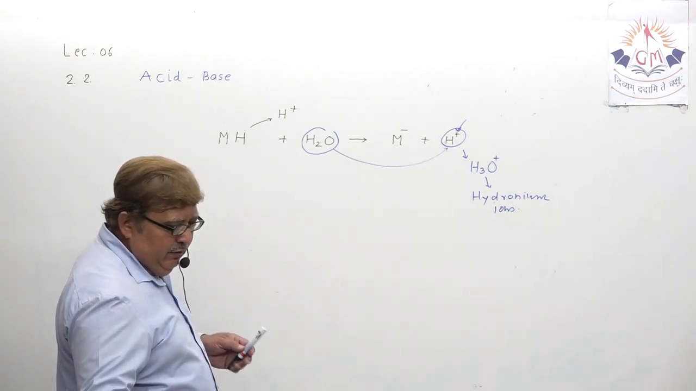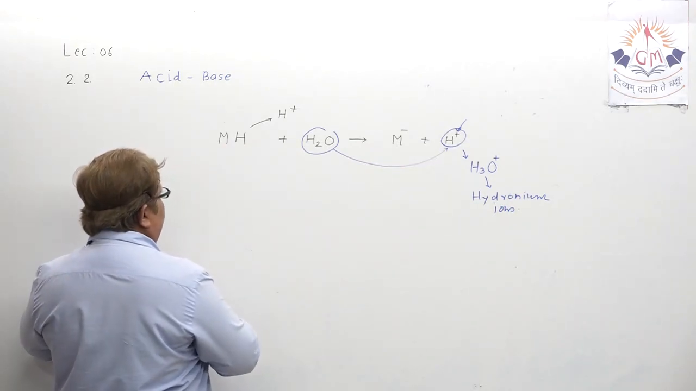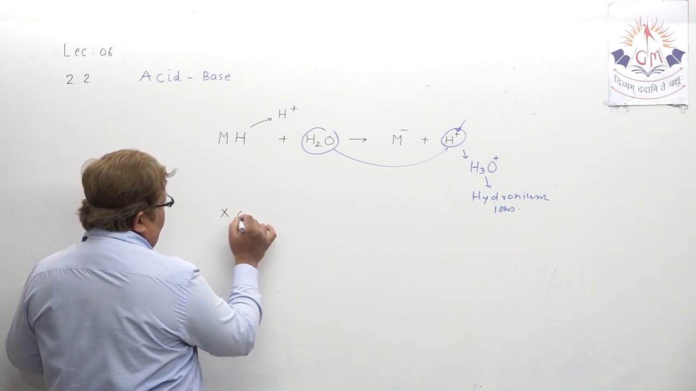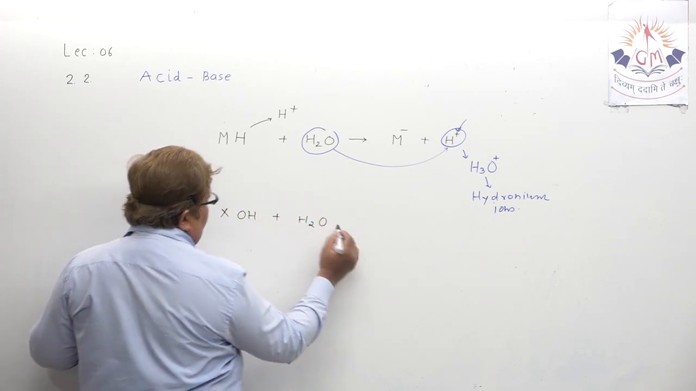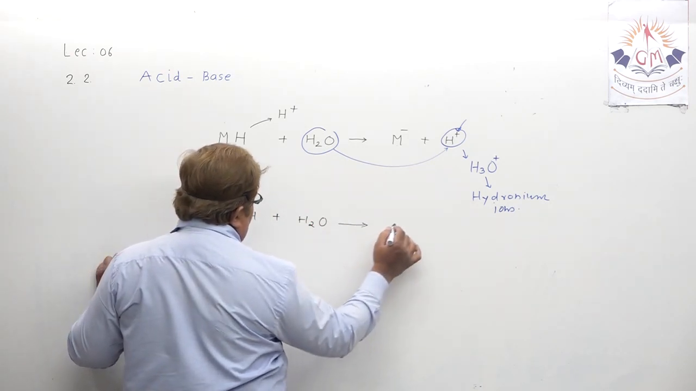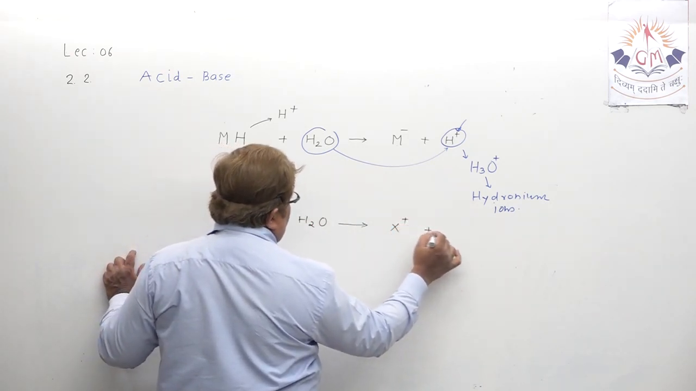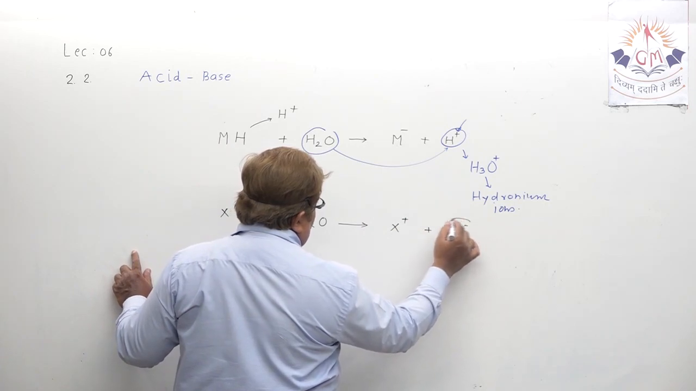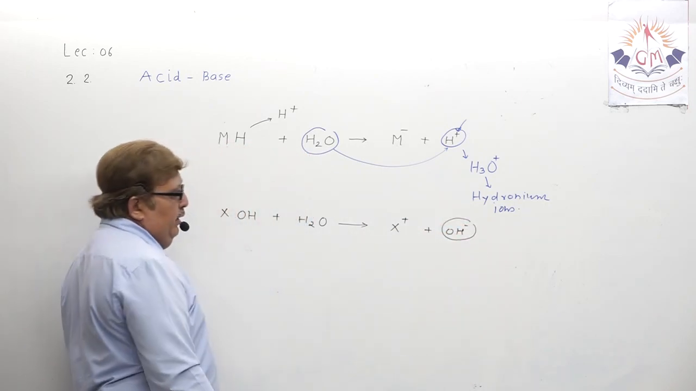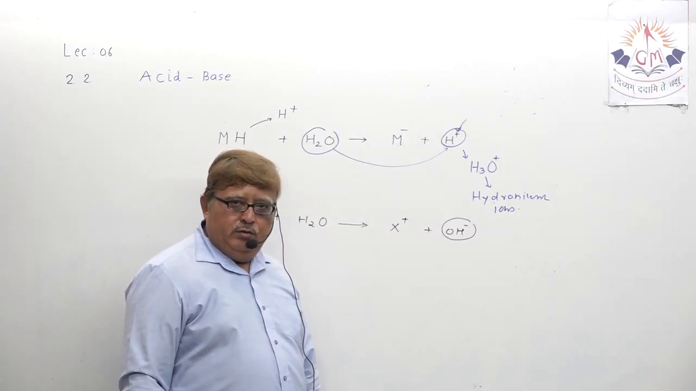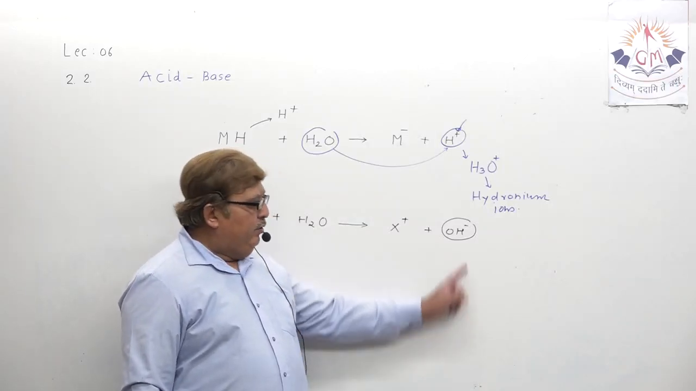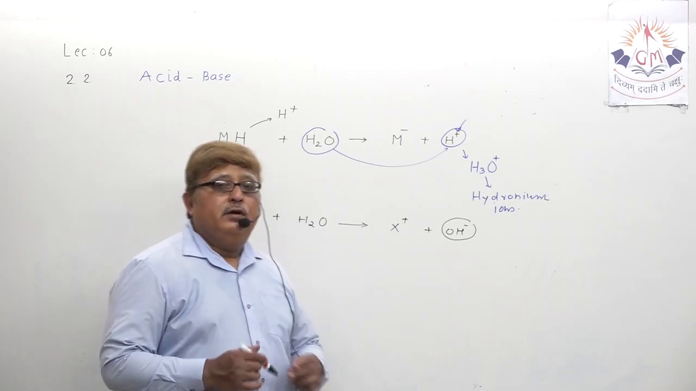Now, about base, it is already confirmed; nothing to be discussed. Understand? If I just write base XOH diluted in water, it gives X plus and OH minus ion. OH minus ion can stand independently. So for base, we think of the strength of hydroxide ion, but for acid,